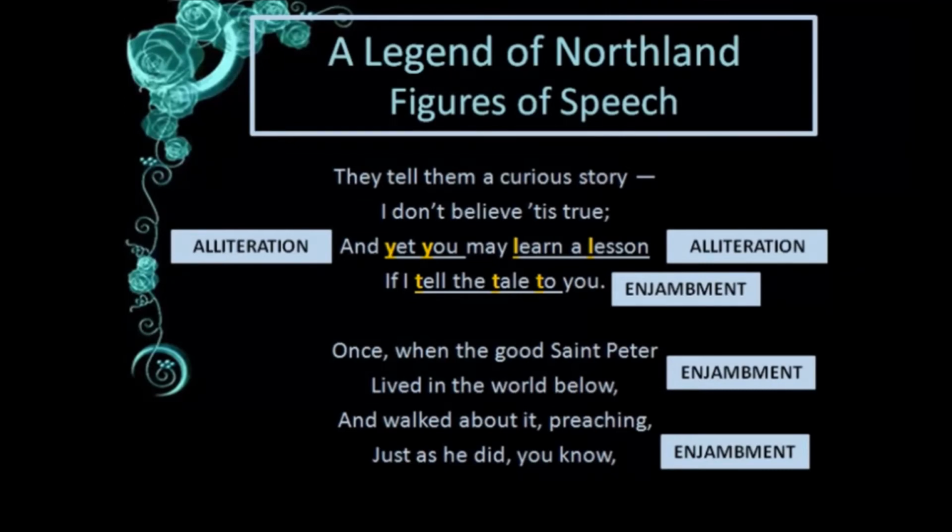Then "and walked about it, preaching" is delimited with commas. That is what he was doing, wandering about preaching. So that is delimitation. That is not a punctuation as in a full stop. It is used as a delimiting character. So we can say that is enjambment.